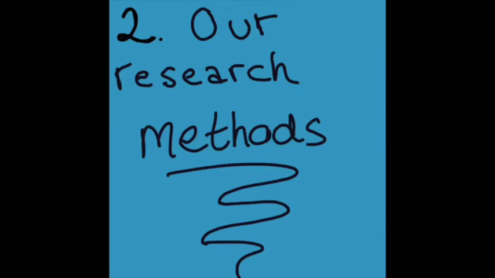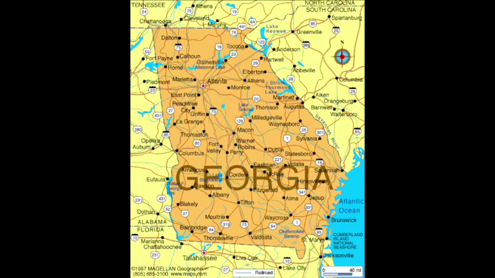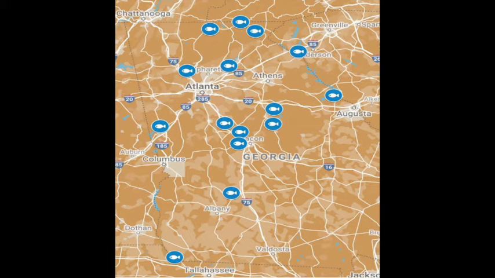Part 2. Let's take a look at what our research methods were. To begin with, we selected 15 different lakes that were scattered throughout Georgia that had sufficient data points for the 3 orders of fish we had chosen to research.